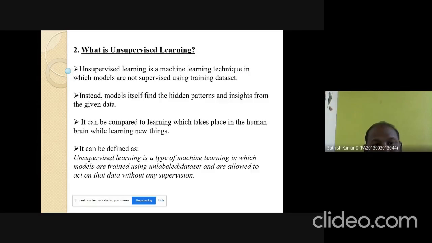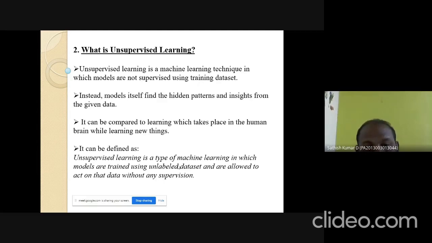Unsupervised learning. Unsupervised learning is a machine learning technique in which models are not supervised using a training data set. We are not going to train a machine learning algorithm with the training data set. Instead, the model itself finds a hidden pattern and insight from the given data. That is, the algorithm itself finds the hidden patterns, and based on the hidden patterns, it finds a prediction output.